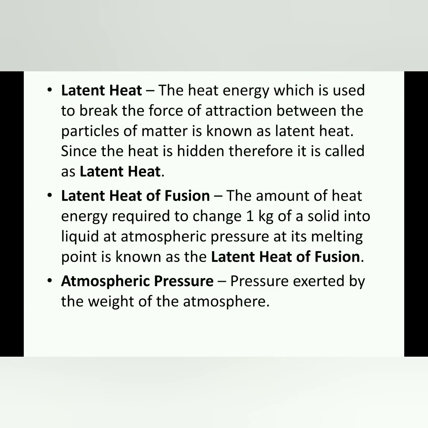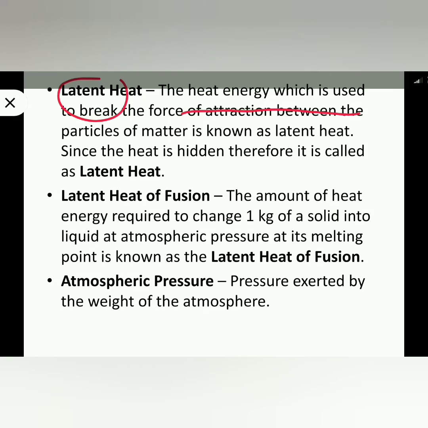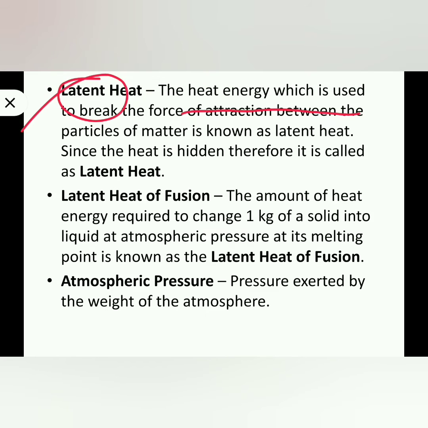So what is latent heat? Latent heat is the heat energy used to break the force of attraction between the particles of matter. Latent heat means hidden heat. Next is latent heat of fusion. The amount of heat energy required to change 1 kilogram of solid into liquid at its melting point is known as latent heat of fusion. That is, the amount of heat energy required to change 1 kilogram of solid into liquid at atmospheric pressure at its melting point.